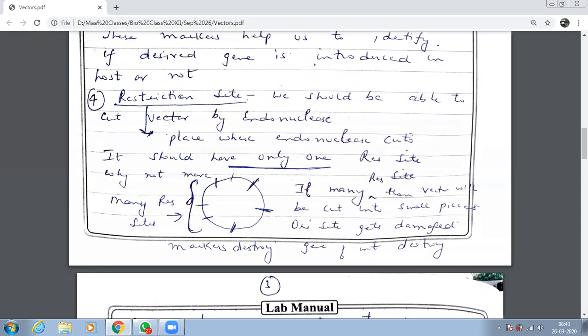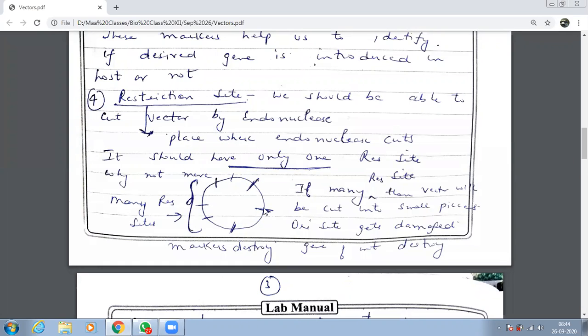Now look, I have tried to draw a vector. If you can see the circular vector over here on the screen, I have made so many restriction sites. Can you see how many restriction sites are there? 1, 2, 3, 4, count, 5, 6, 7. 7 restriction sites. Later I'll be taking up an example where we artificially make 8 restriction sites.